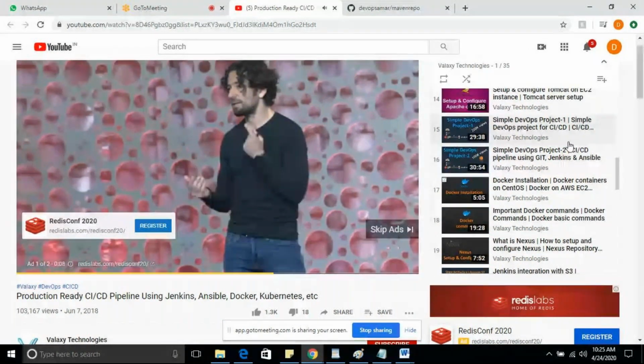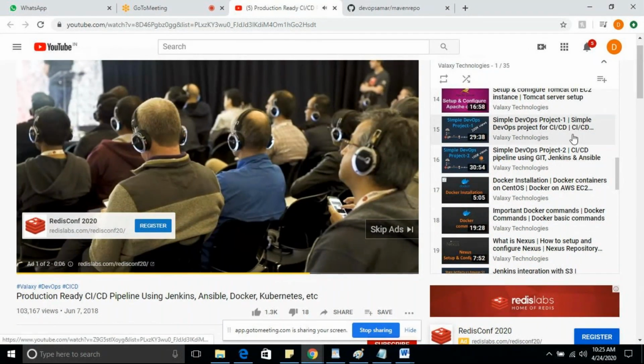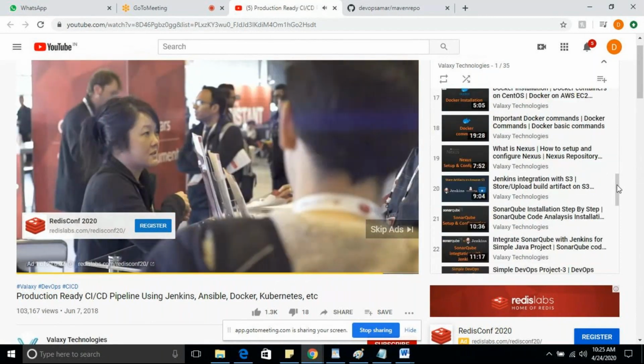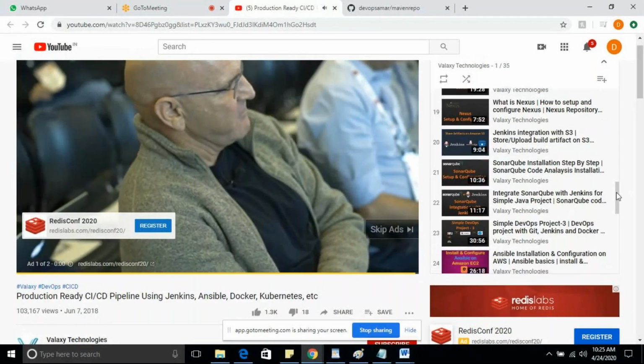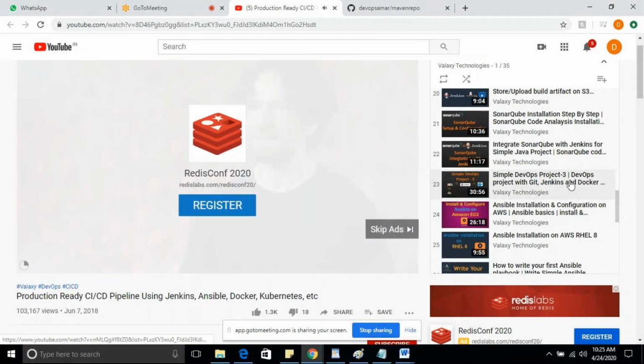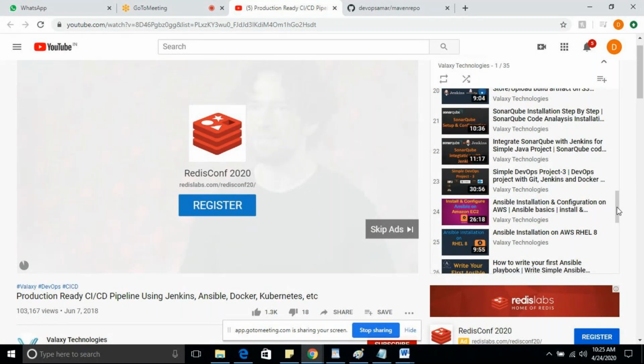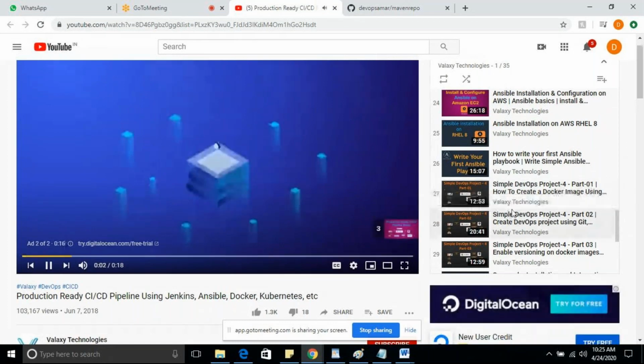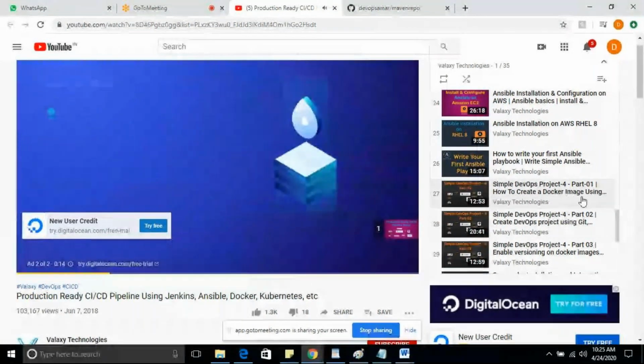It has Git, Jenkins, Ansible, and project three has Git, Jenkins, Docker, and project four also should be there. Yeah, project four.